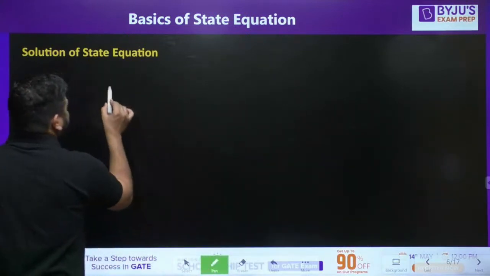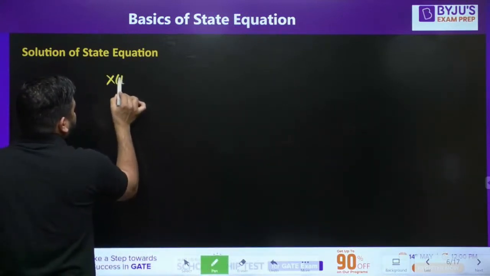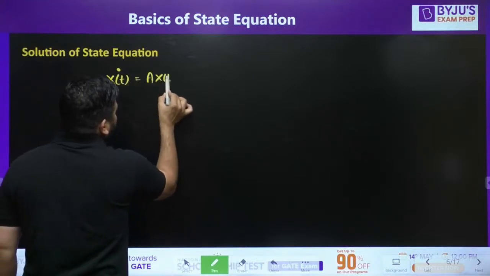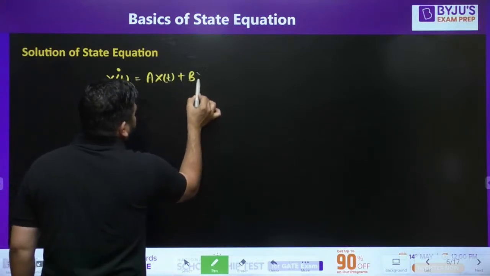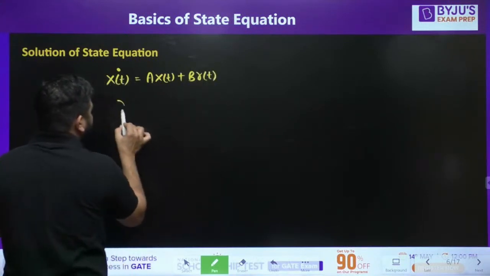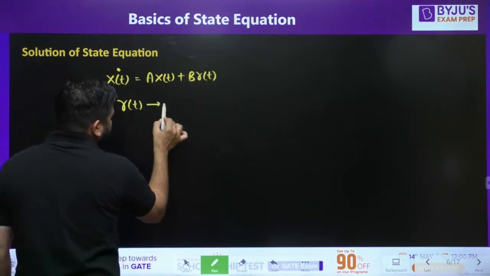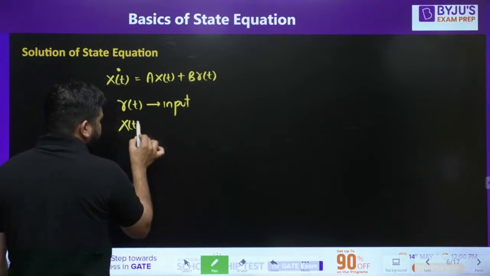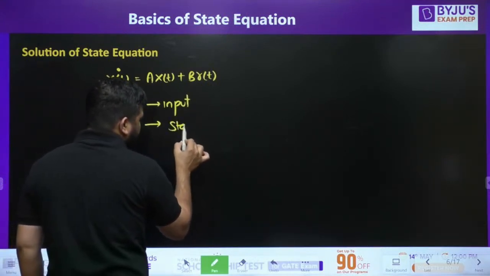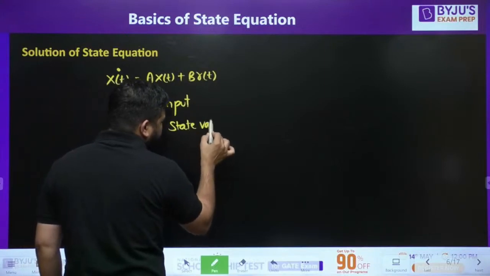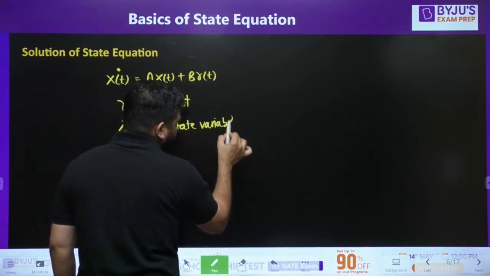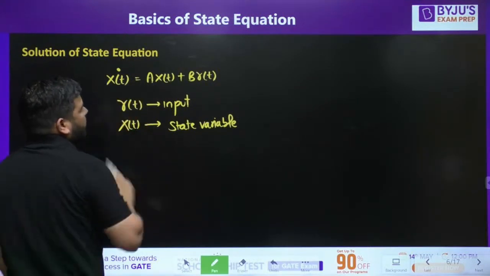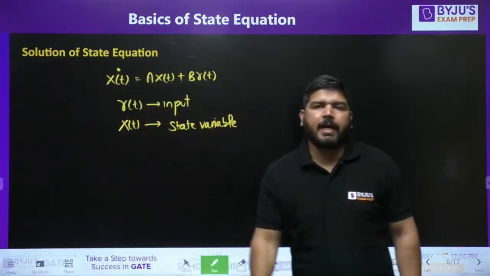I told you that the state equation is like this: x dot of t is equal to A x of t plus B r of t. r of t is my input, x of t was the state variable, and x dot of t is the first derivative of x of t.